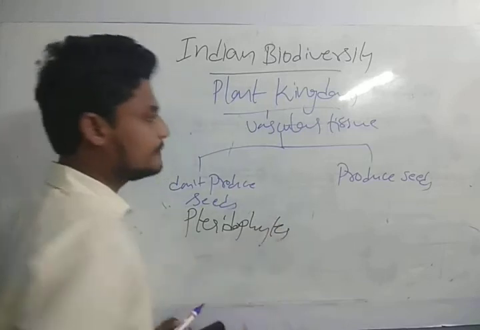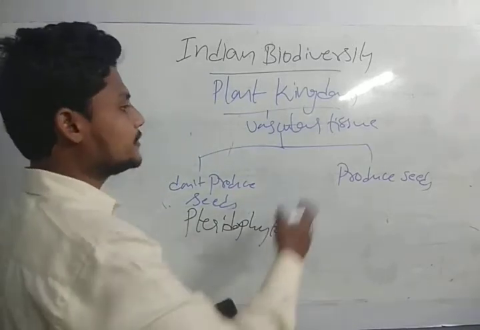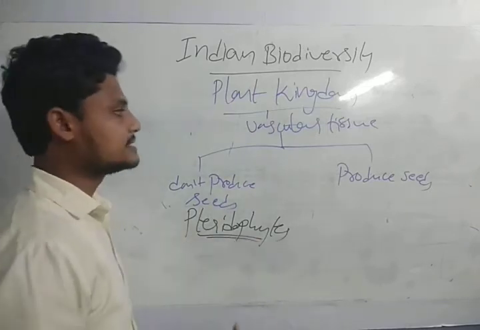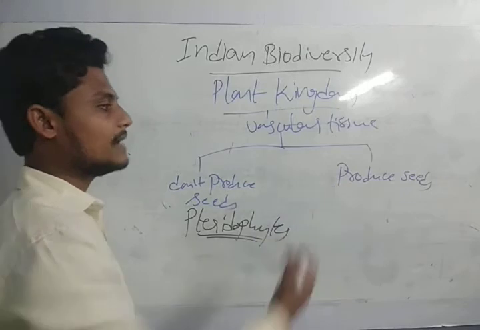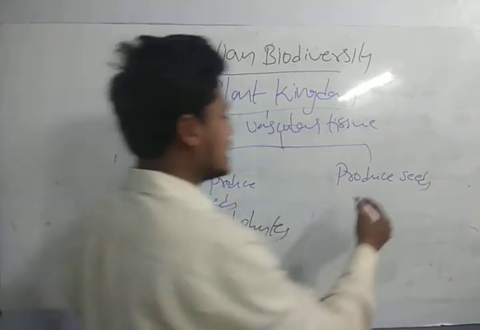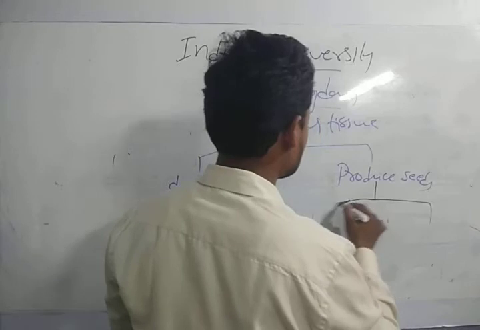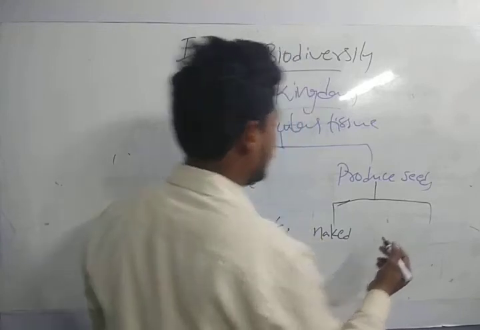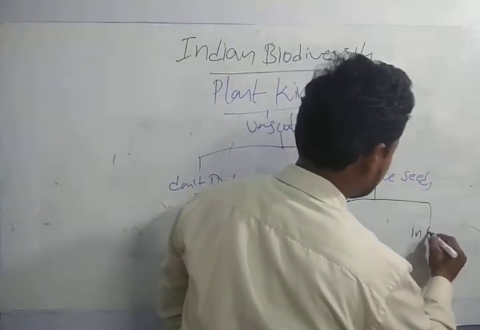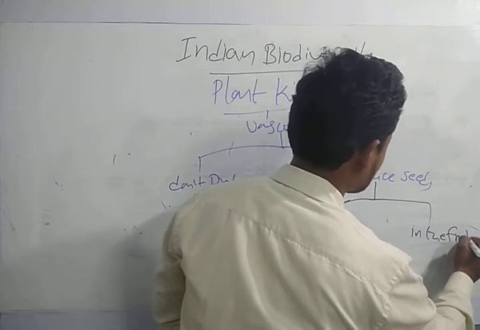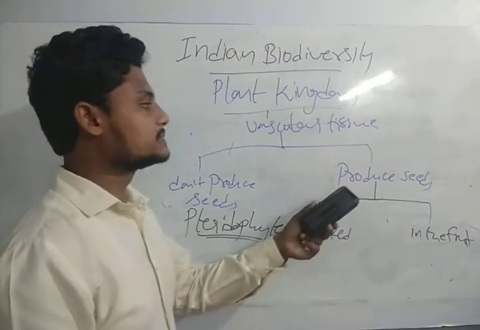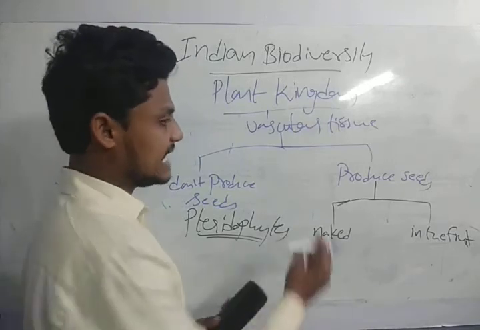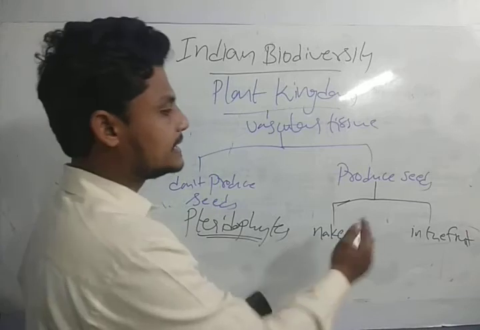The one which won't produce seeds is called pteridophytes. The ones which produce seeds will again be classified into two types: the naked one, and the one in the fruit itself.